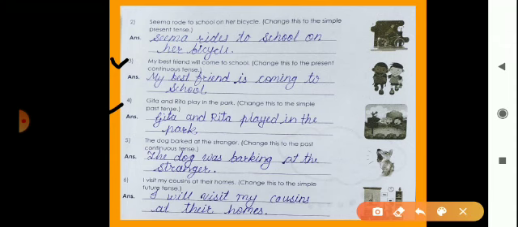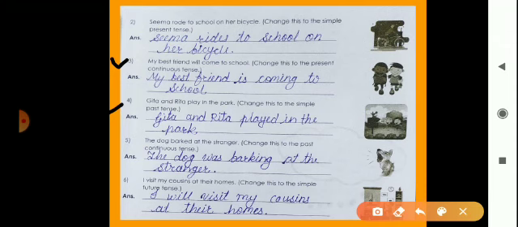When we show simple past tense, that time you have to add ed to the verb. So look here, play and we add ed. So Geeta and Rita played in the garden. This is the simple past tense.